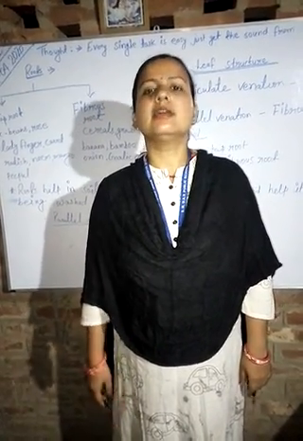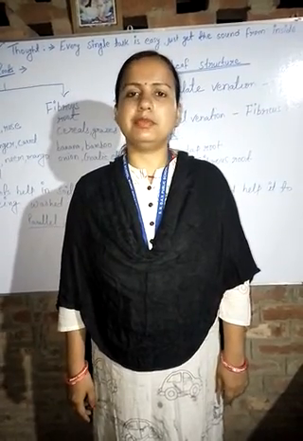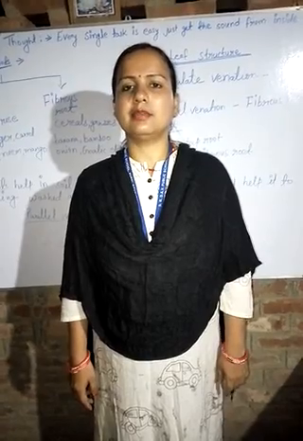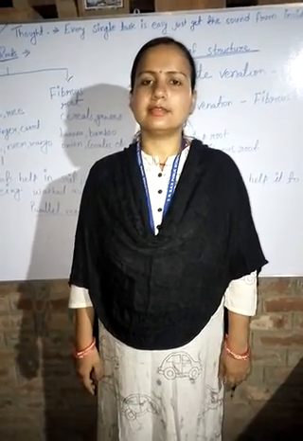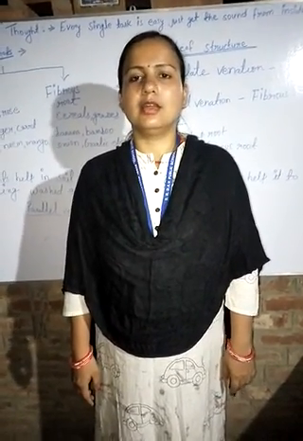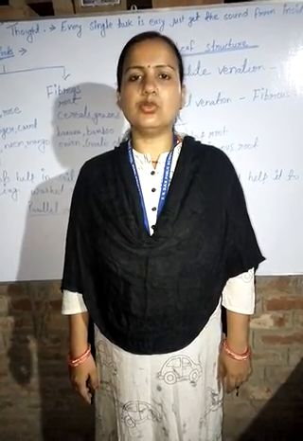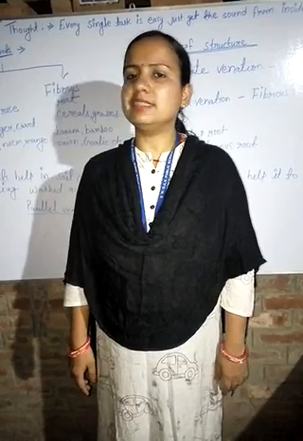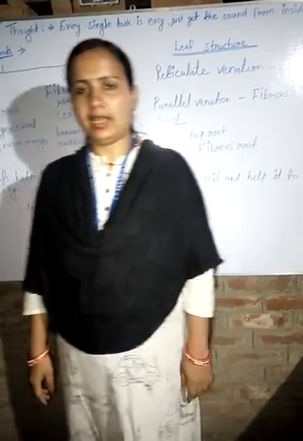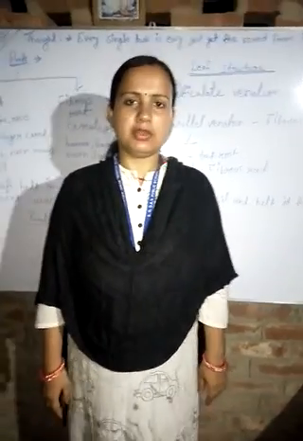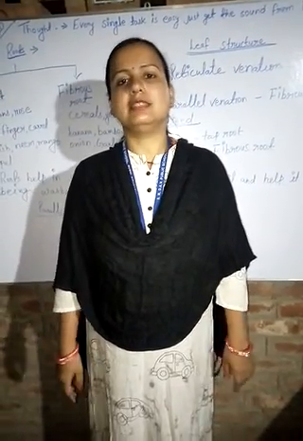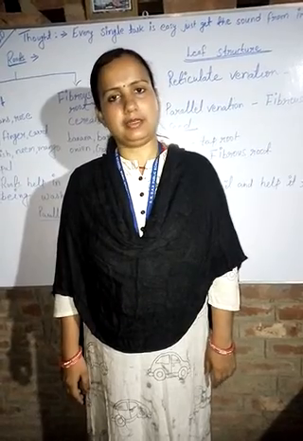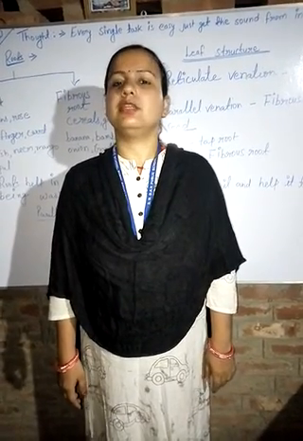Suppose that you cut the root of a plant. What will happen? After 1 or 2 days, you will see the plant will die. Why? Because only roots are able to absorb water and minerals from the soil, and without root, a plant cannot absorb water and minerals from the soil, and if they don't get water and minerals, then they will die. So this is the reason. Root is a very important part of a plant, and it is very necessary for plants.